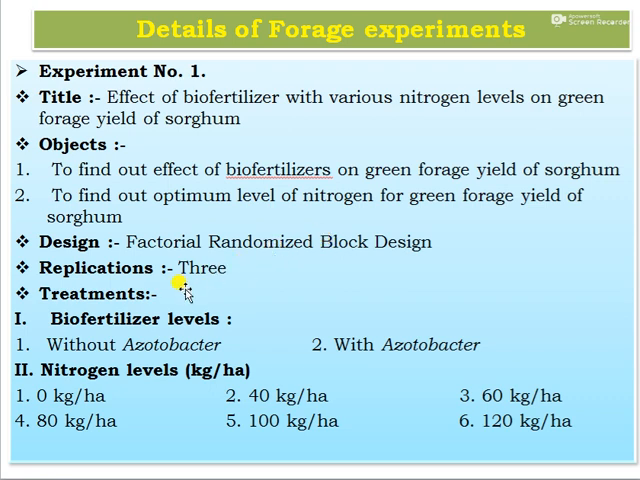And the treatment, you can see the details of treatment. First one, biofertilizer levels, that is without azotobacter or with azotobacter. Then nitrogen levels in kg per hectare: first 0 kg, second 40 kg, third 60 kg, fourth 80 kg, then 100 kg and 120 kg per hectare. These are the different levels of nitrogen with the biofertilizer levels, that is with and without treatment of azotobacter.